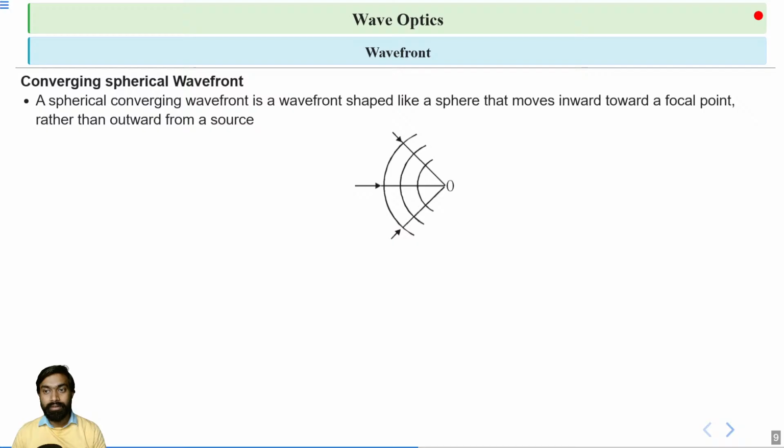The second is converging spherical wavefront. A spherical converging wavefront is a wavefront that is shaped like a sphere and moves inward towards a focal point. Look here, it moves inward, rather than outward from a source.